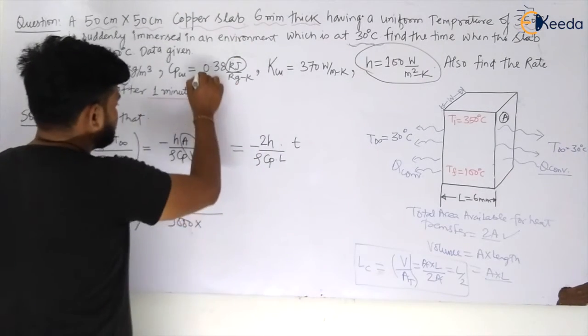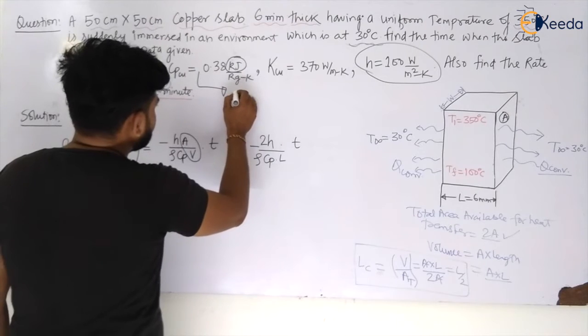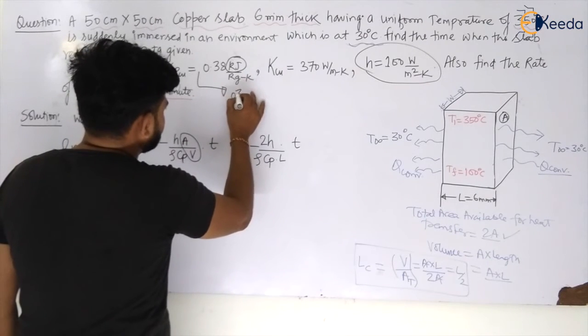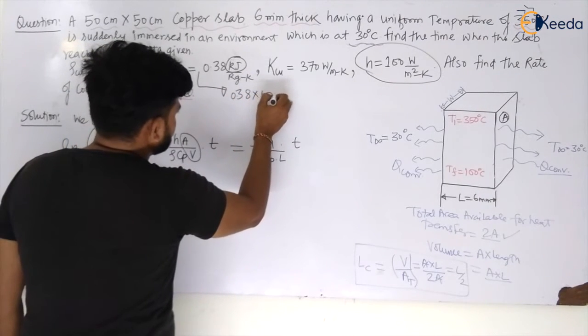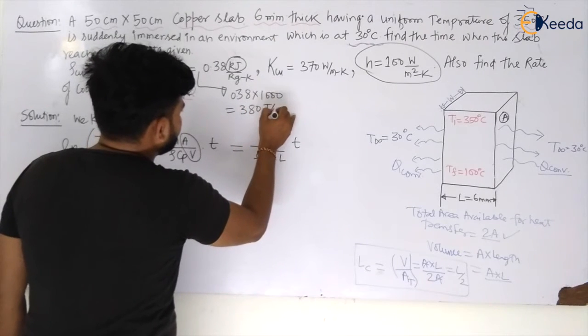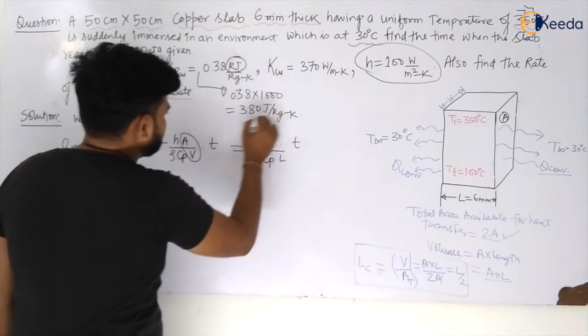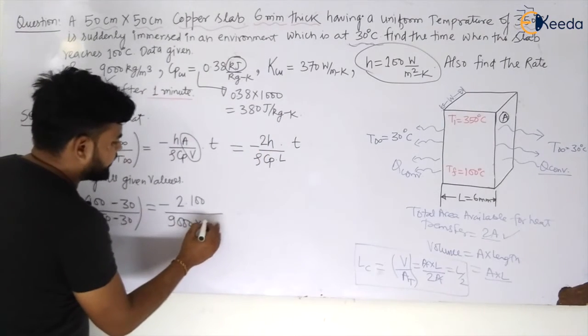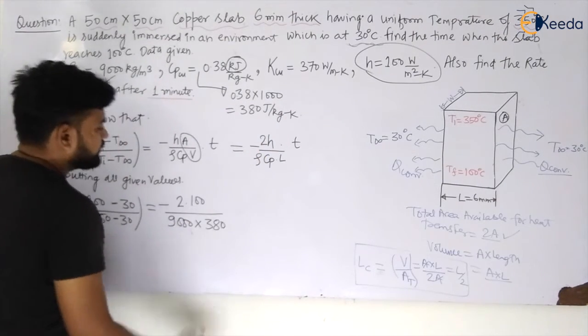We have to convert it into joule. So this will become how much? 0.38 multiplied by 1000. So this will become 380 joule per kg Kelvin. So I will put this value here: 380 joule per kg Kelvin.